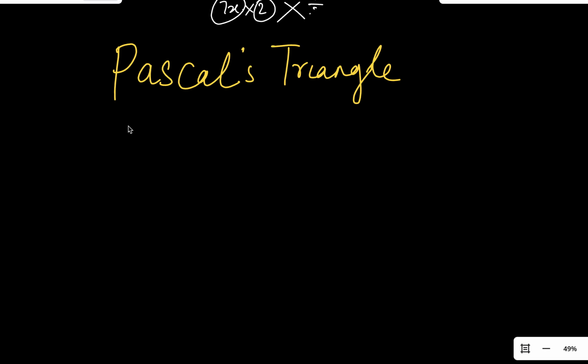Now in mathematics, Pascal's triangle means a triangular array, or array of numbers.